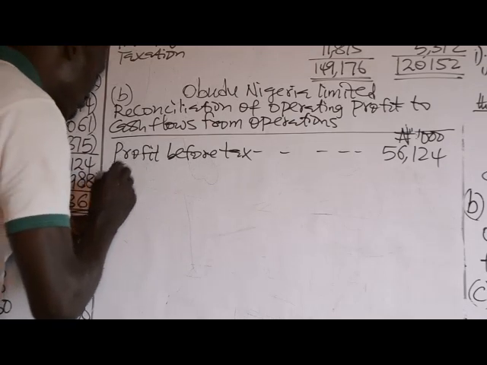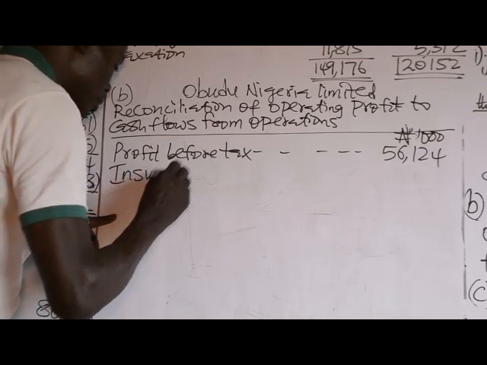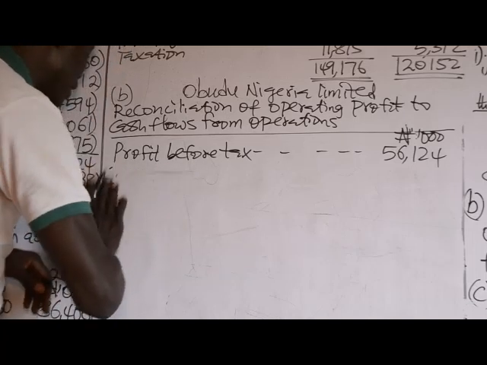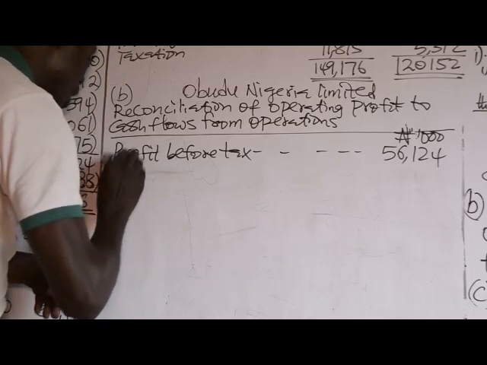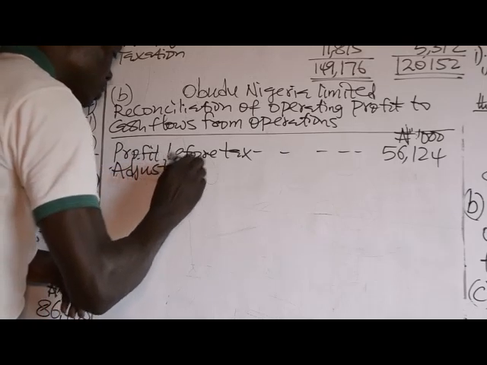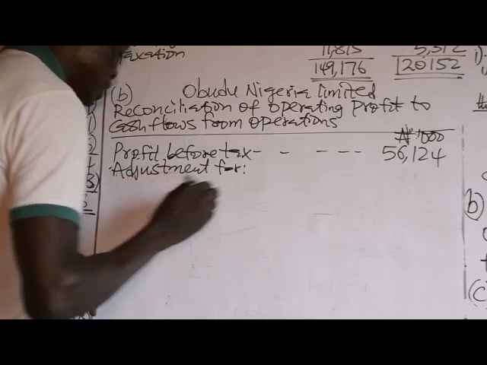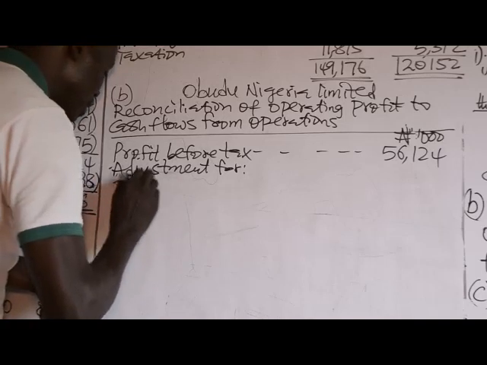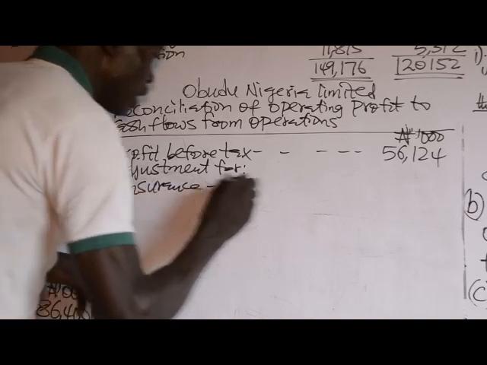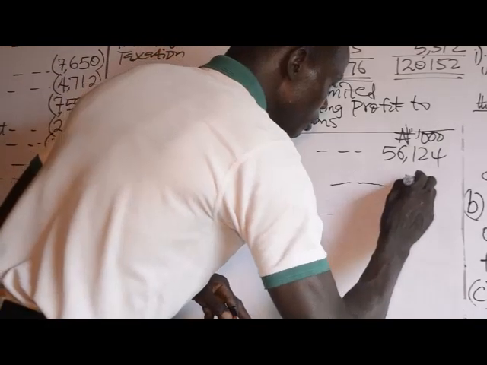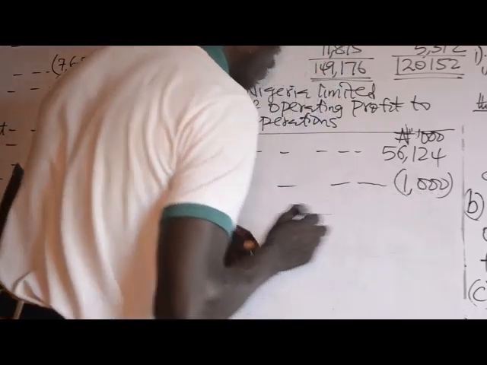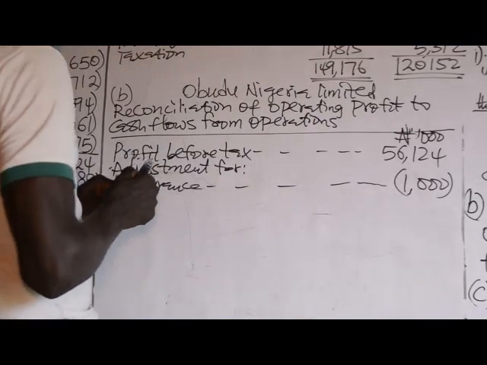So we charge it. Let me say adjustment for insurance of 1 million naira.